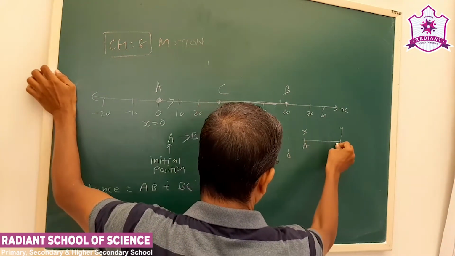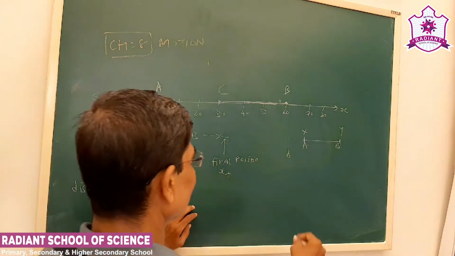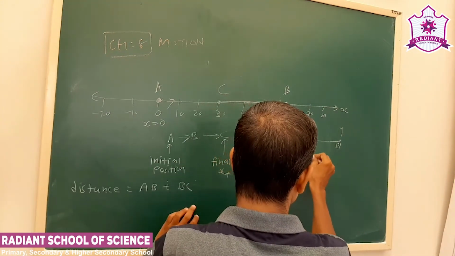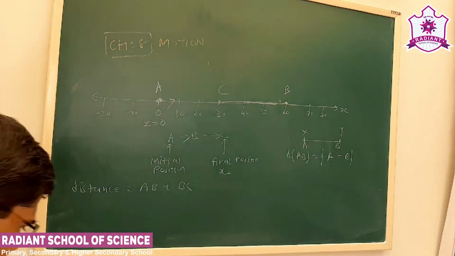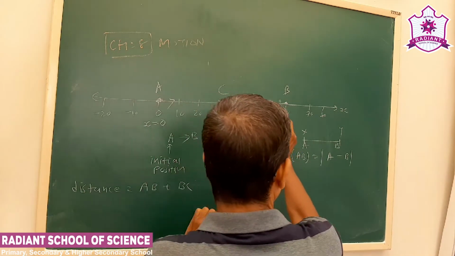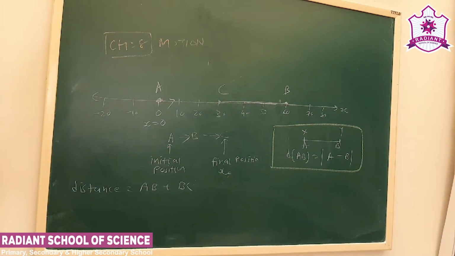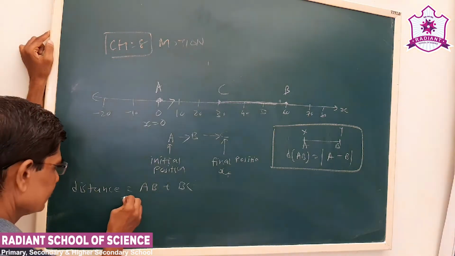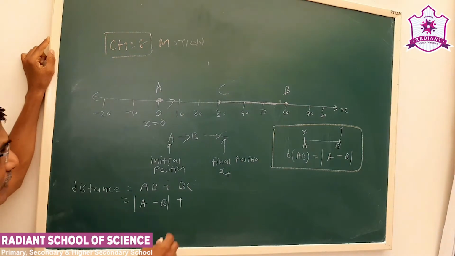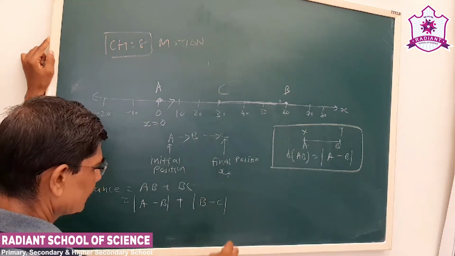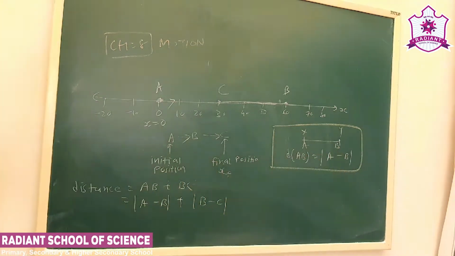Let us say x corresponds to A and y corresponds to B. Distance between 2 points A and B, the distance formula is mod of A minus B. That will be very useful in calculating the distance. Now here distance is AB, that will be A minus B, plus BC.